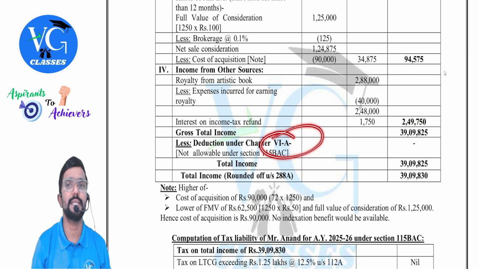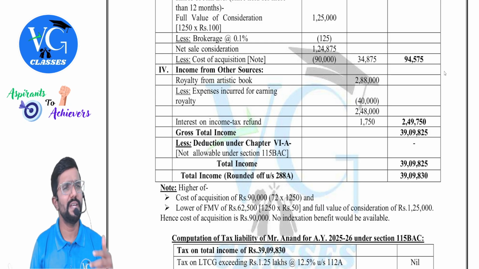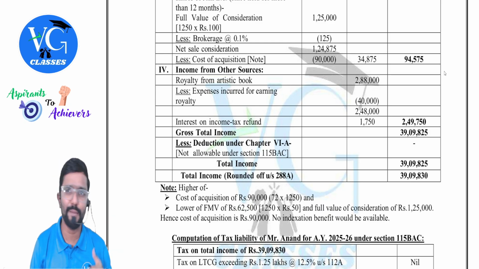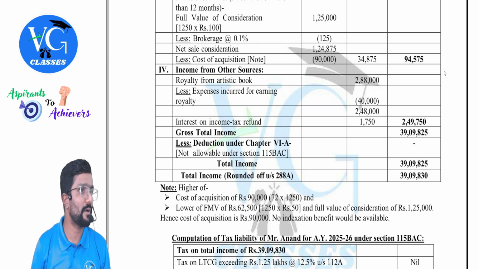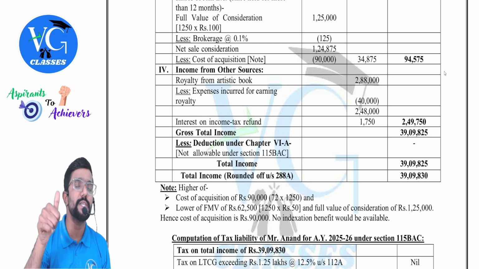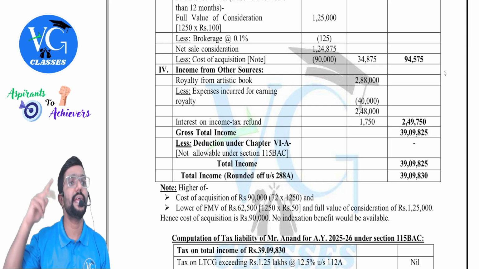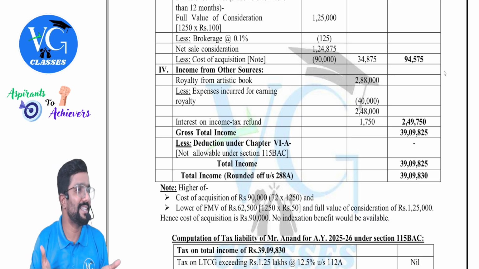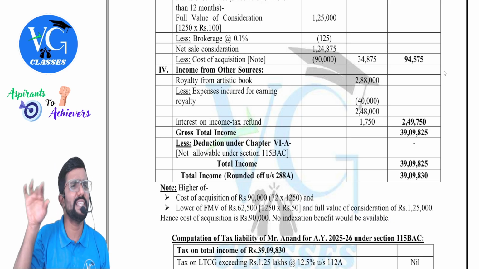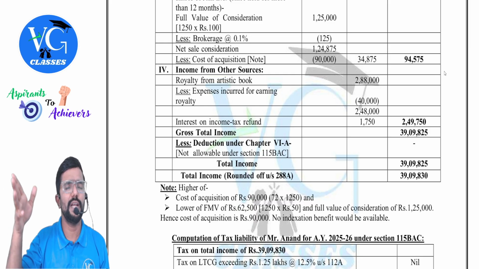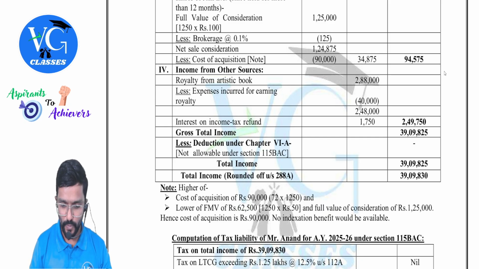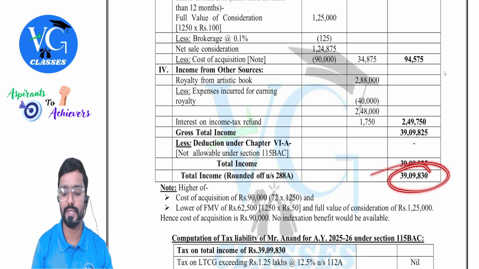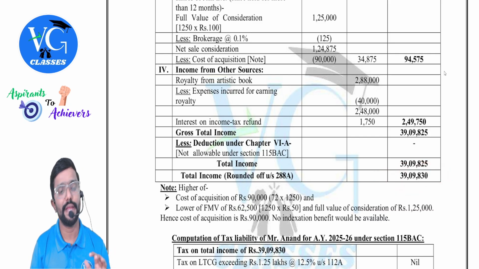Why, sir? Deductions under Chapter VI-A are not allowed. Only 80CCD subsection 2, 80CCH subsection 2, and 80JJAA are allowed, but none of that is given in the question. So whatever is there, 80C, 80D, or even for royalty income, everything is blocked under the default regime. Okay, sir. So straight away total income is 39 lakh 9,830.